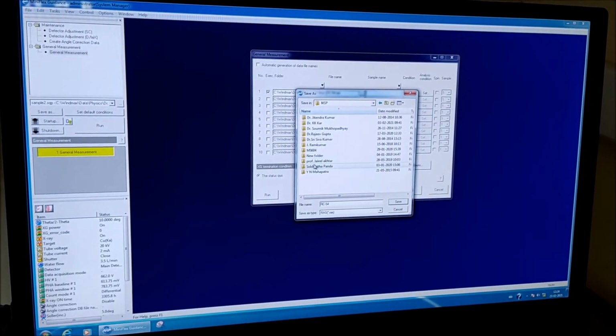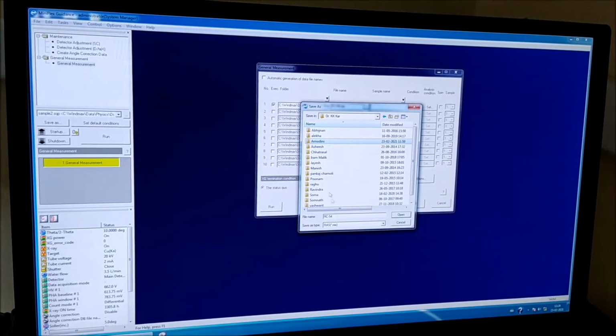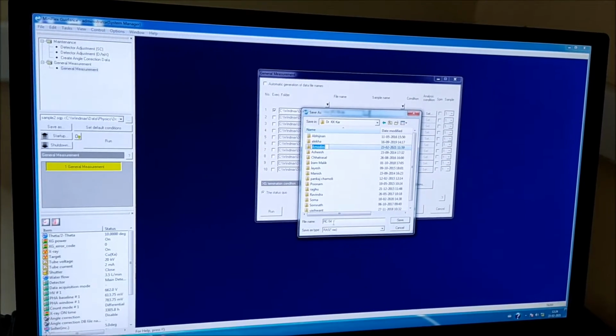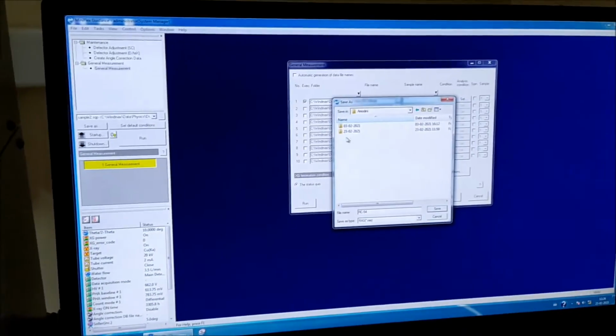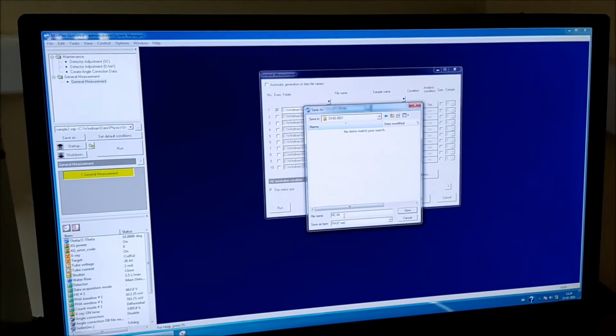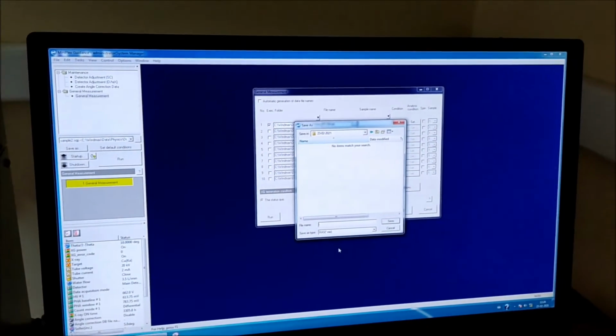MSP and Amodni. You can name it yourself.